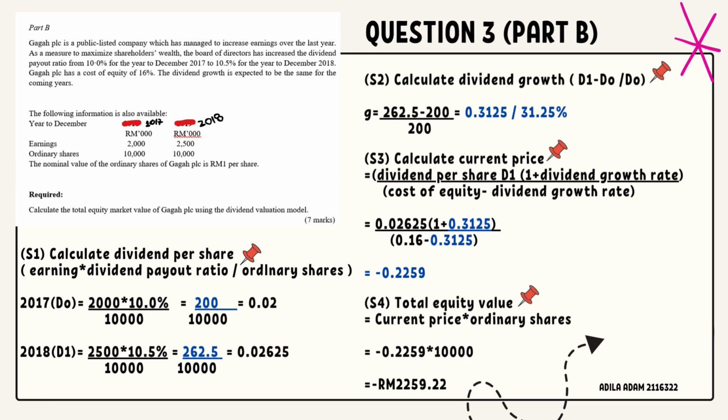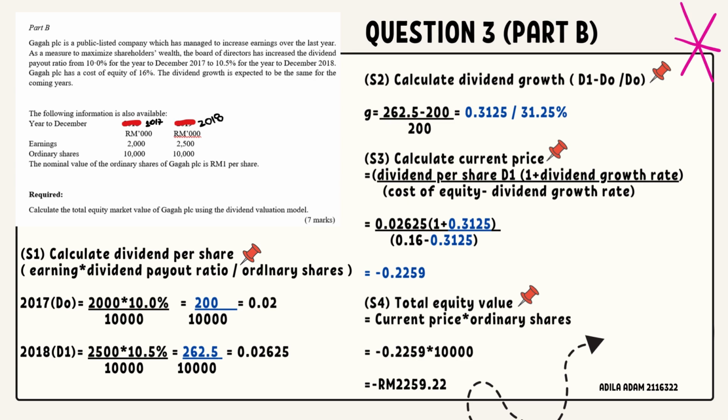Okay, to calculate dividend growth, I use the formula: dividend new minus dividend old, divided by dividend old. After I calculate, the answer is 0.3125 or 31.25%. Okay, after we calculate dividend growth, we move to step 3, calculate the current price.